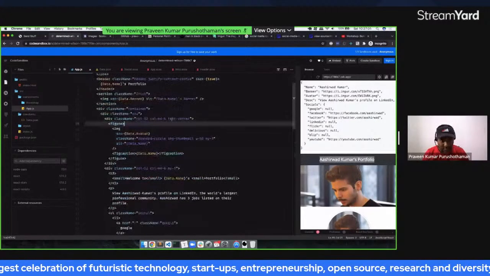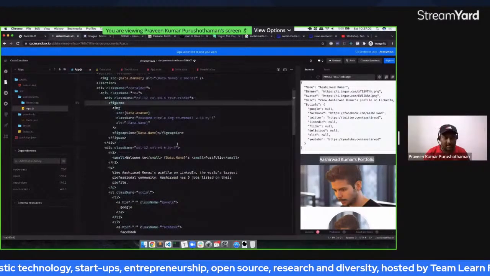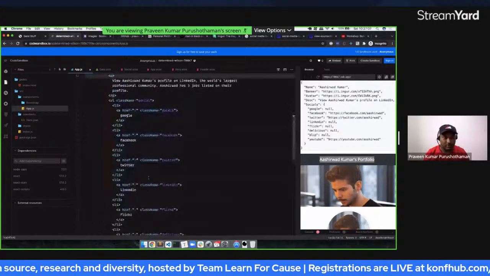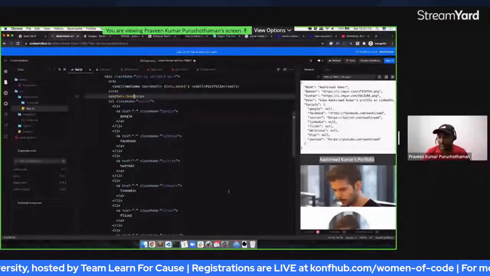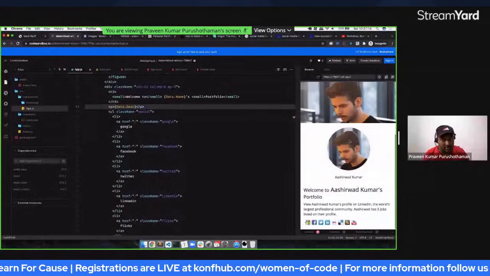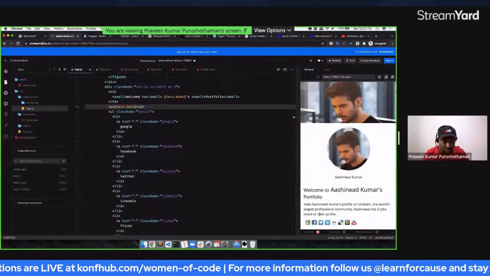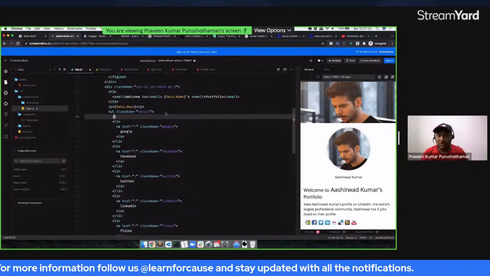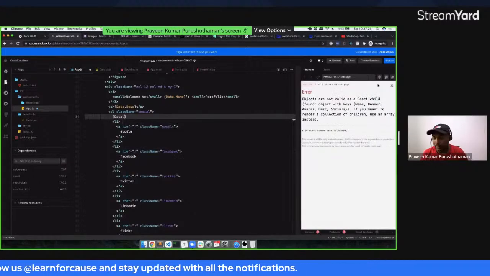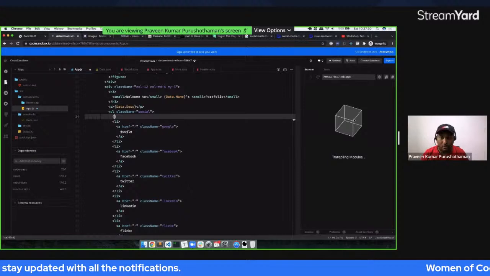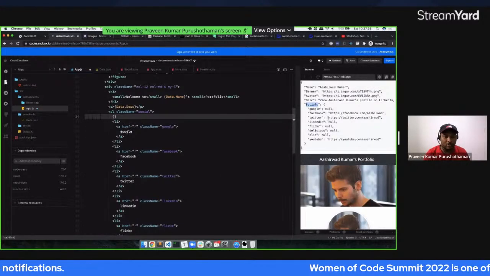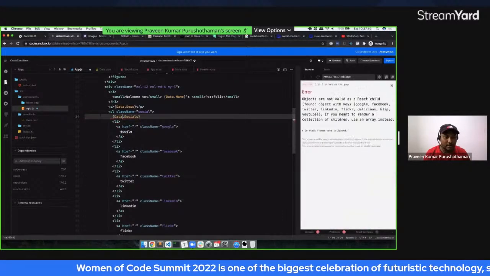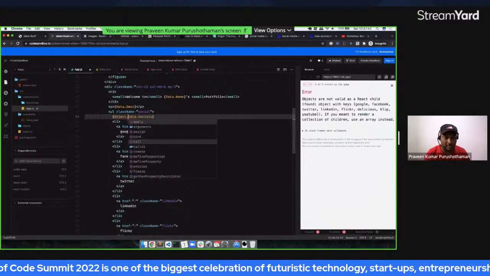We have got data.disk. So far we have done almost all these things. Everything looks the same. The only thing that we will be doing is the social network icons. You can see the data.socials. Data.socials is an array or object, so we can do Object.keys of data.socials.